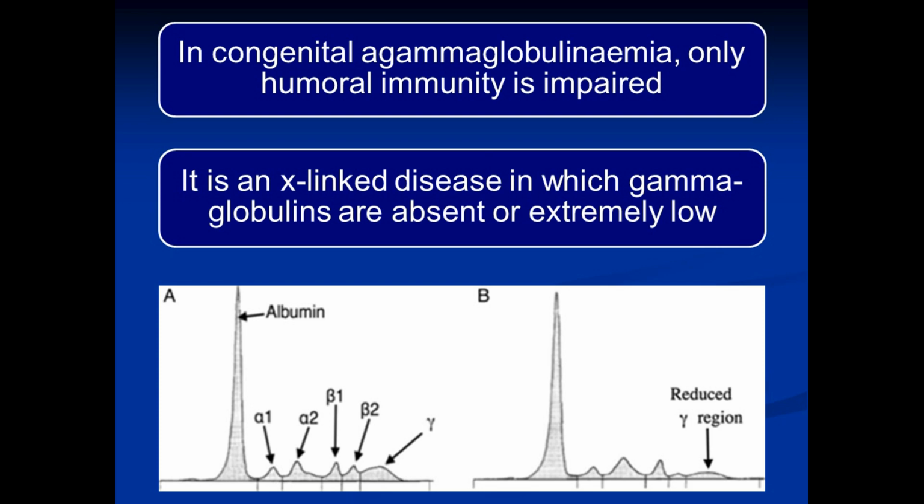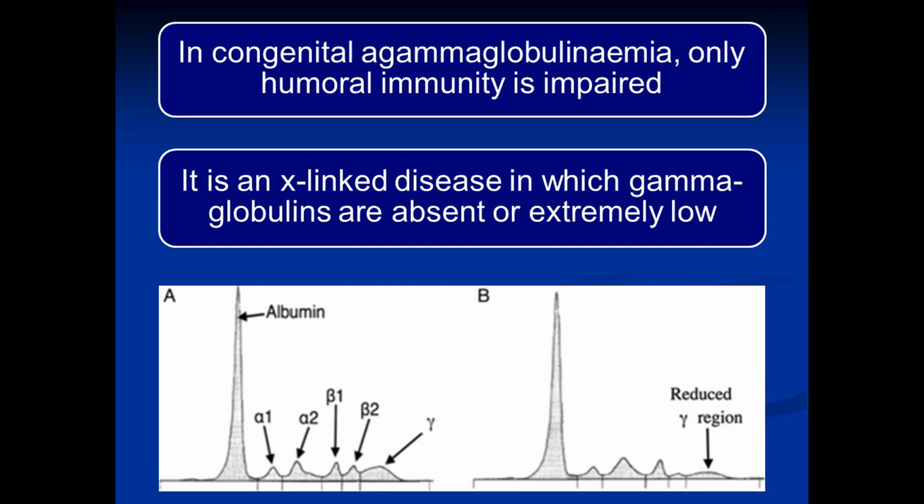Congenital agammaglobulinemia is a disease in which the concentration of gamma globulins in plasma is either very low or sometimes it can even be zero. And gamma globulins include the immunoglobulins. So when immunoglobulins are absent or decreased, humoral immunity will be impaired.